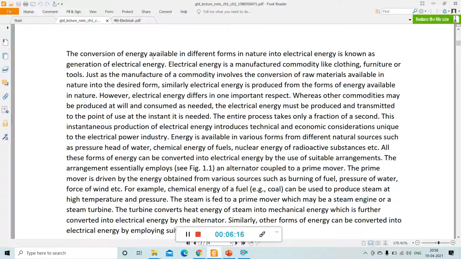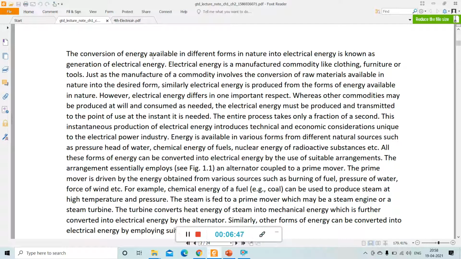Here we will use water as a source, and the energy acquired by the water can be converted to electrical energy, okay. Similarly, in thermal power station also, one form of energy is converted into electrical energy. Similarly, in nuclear power station, one form of energy is converted into electrical energy. We will go through this one in detail, okay.